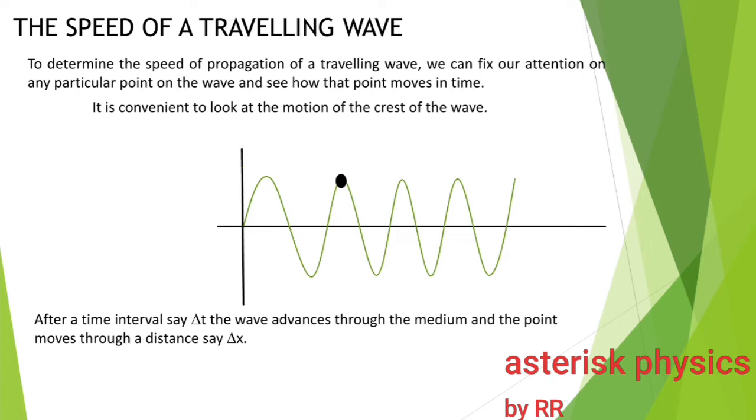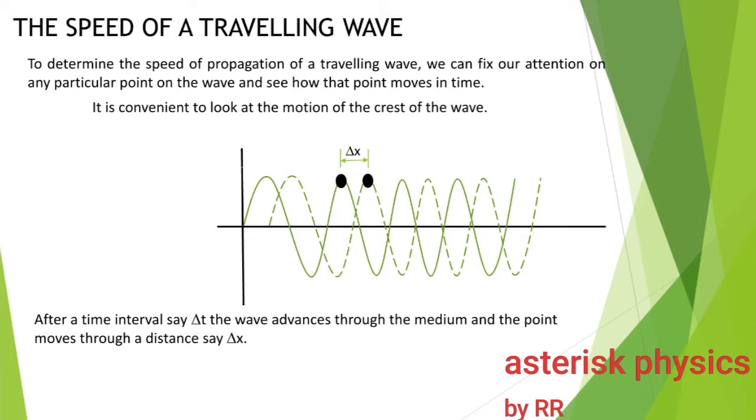After a time interval, say delta t, the wave advances through the medium and the point moves through a distance, say delta x. The dotted line represents the wave pattern after a time interval delta t, that is, at an instant t plus delta t.